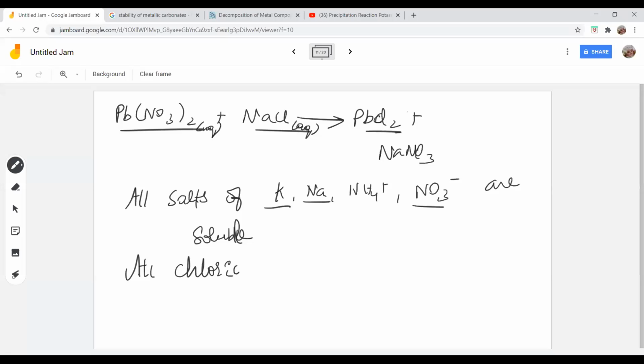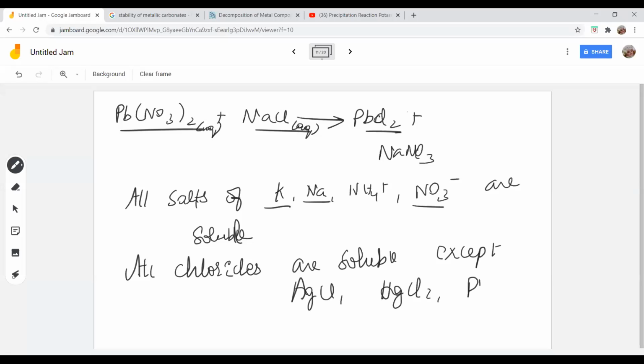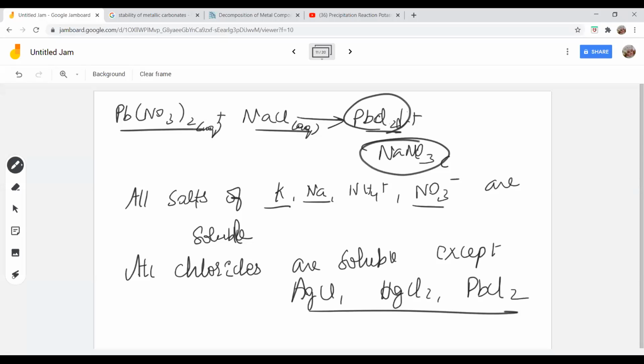All chlorides are soluble except silver chloride, mercury chloride, and lead chloride. These chlorides are all insoluble. So we clearly know that PbCl2 will precipitate and NaNO3 will be in solution. If something is getting precipitated, you put an arrow like this. So PbCl2 is actually precipitating as yellow color. You will put an arrow like this. So this type of double displacement reaction is also called a precipitation reaction. Hope I have made it clear. Clear, students?